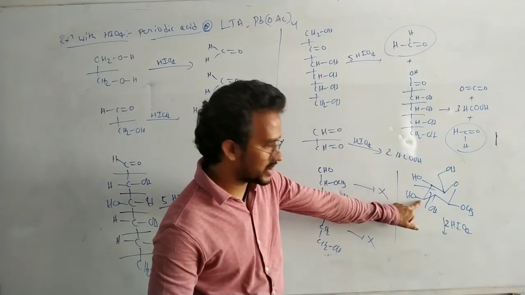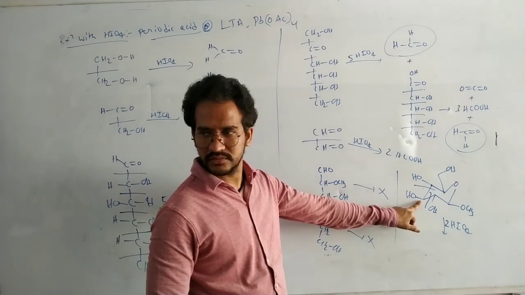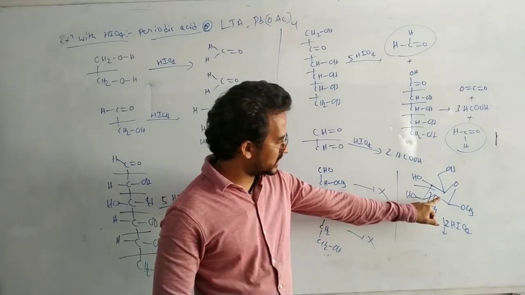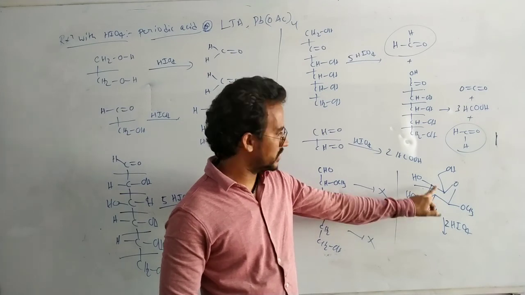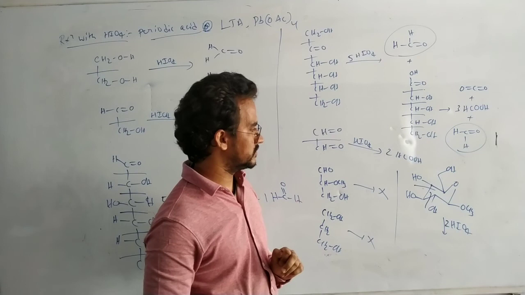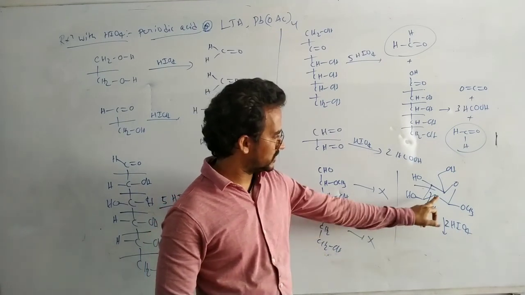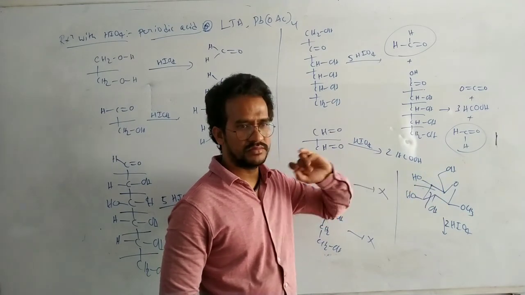Here 1 mole is formic acid. 1 mole is formic acid. Okay, and it is converted to the aldehyde group. Okay, write the product. Formic acid, CHO, CHO.